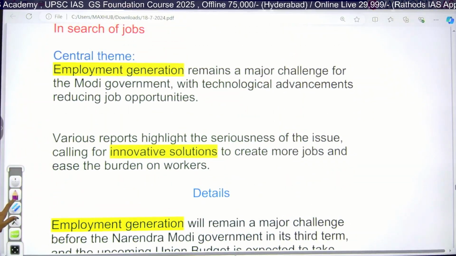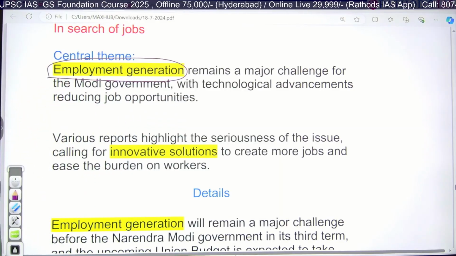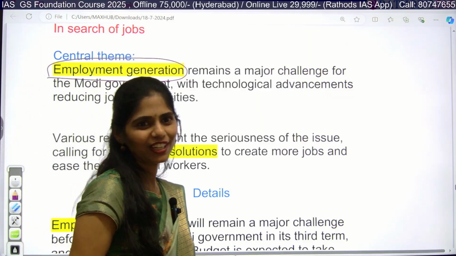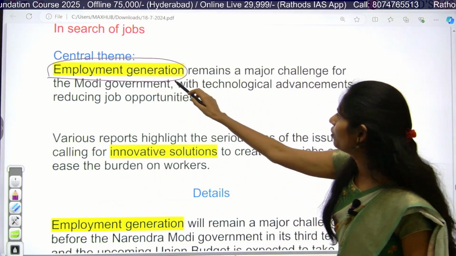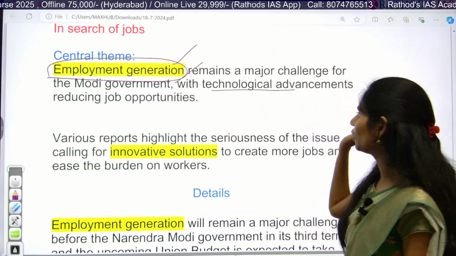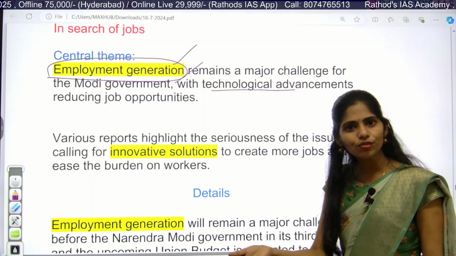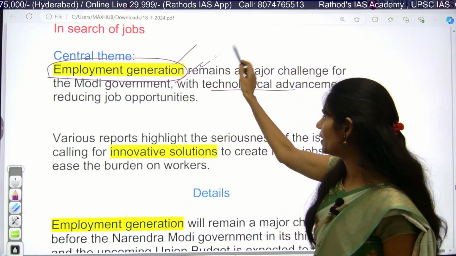So this article is saying that employment generation is one of the important challenges for this, again, Modi 3.0 government. So again, we have this Modi 3.0 government at central level. For this government, they are facing this challenge of employment generation because of improving technological advancements. Because technology and employment are inversely related. So this is also one challenge.